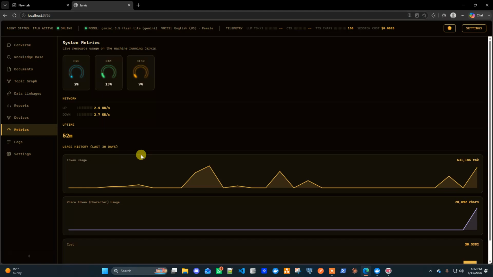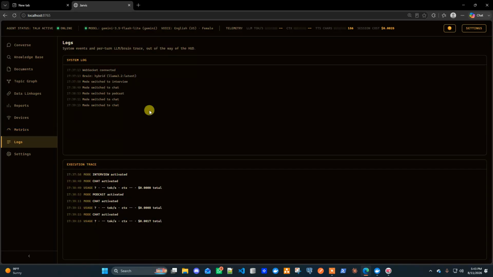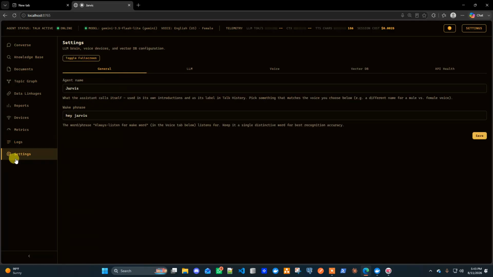And coming to the metrics, this is about the token usage. We can track the token usage for whatever voice conversations we have. This is about the characters, just to see how many characters we are talking and what the incurred cost is. Logs, you can see, are normal talk logs and other things. The main thing is the settings.